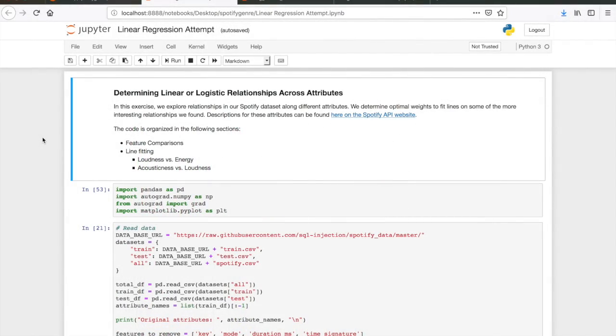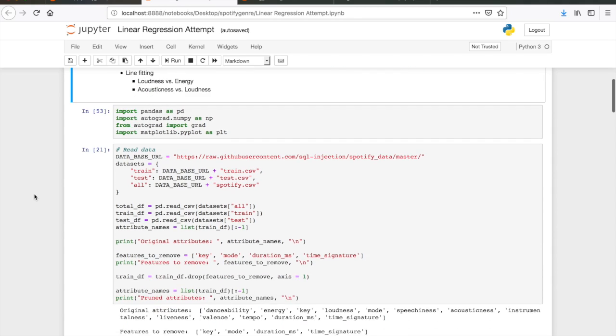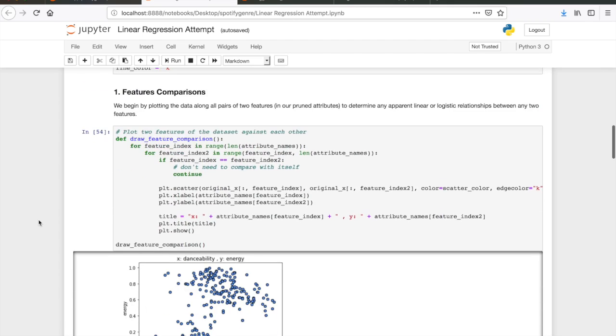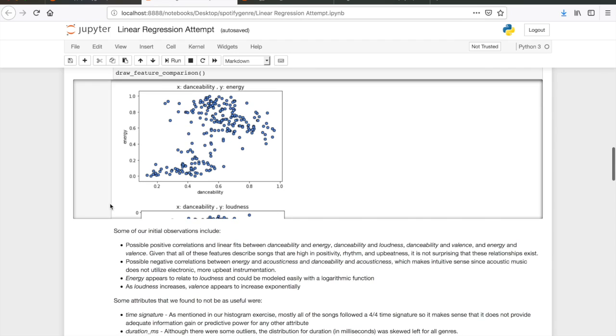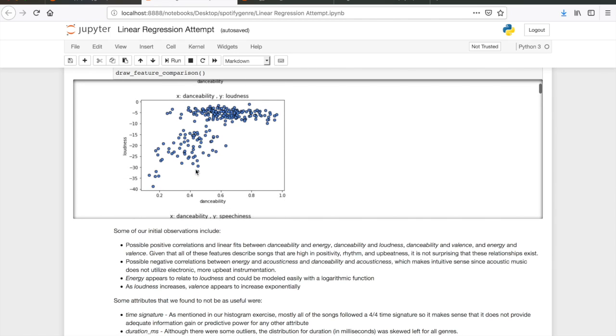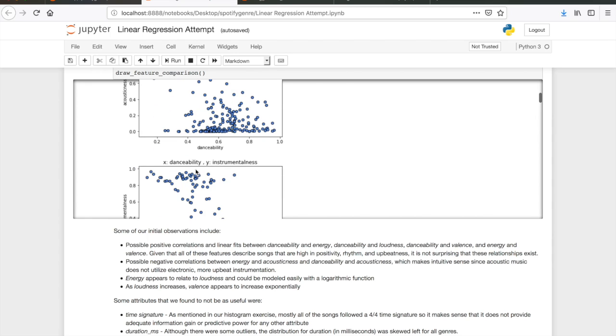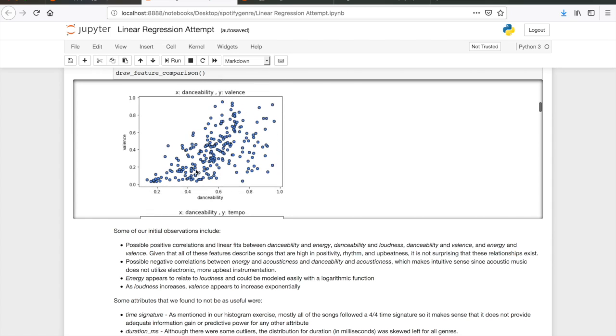Next, we determined linear or logistic relationships across attributes or features. We made scatter plots comparing each feature with each other feature. We only compared features with continuous data points: danceability, energy, loudness, speechiness, acousticness, instrumentalness, liveliness, valence, and tempo.